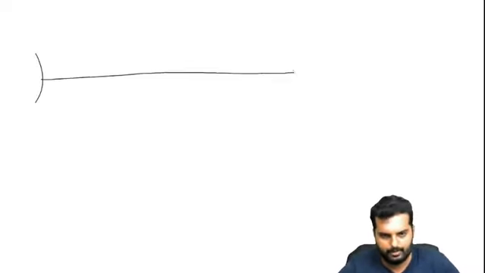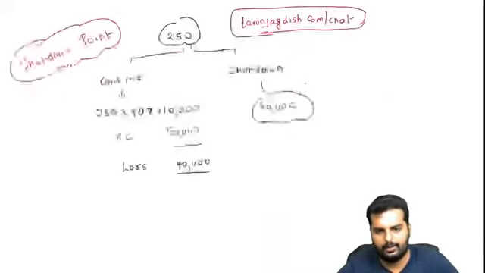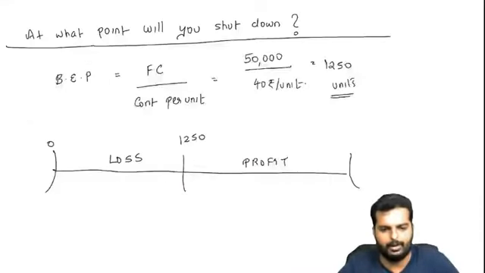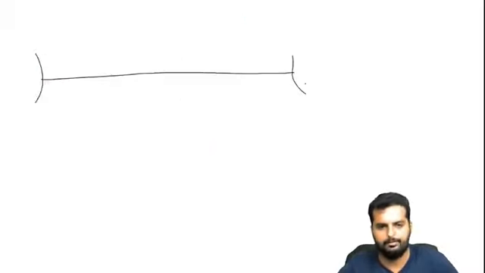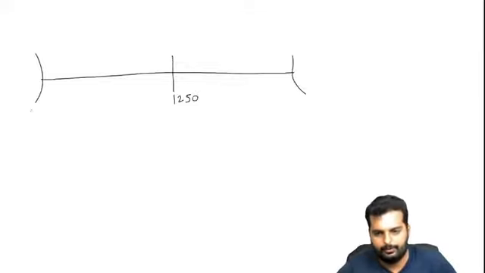Fine friends. Now, once you've got the answer, I'll draw a chart now. Earlier we drew a chart where we got the break-even point. I believe the break-even point was 1,250, correct? So 1,250. 0 to 1,250 is actually a loss. Above this is profit. But I'll just put one more line over here.